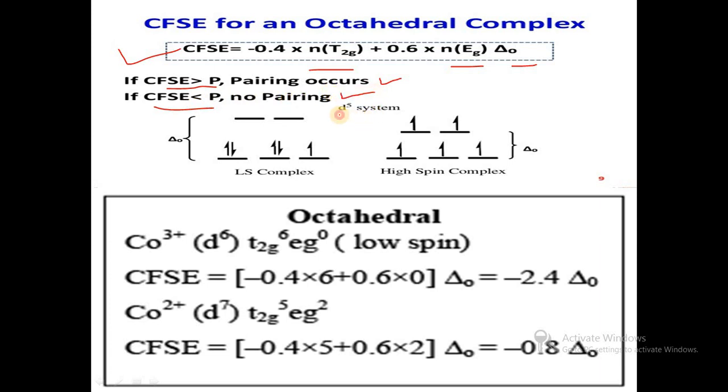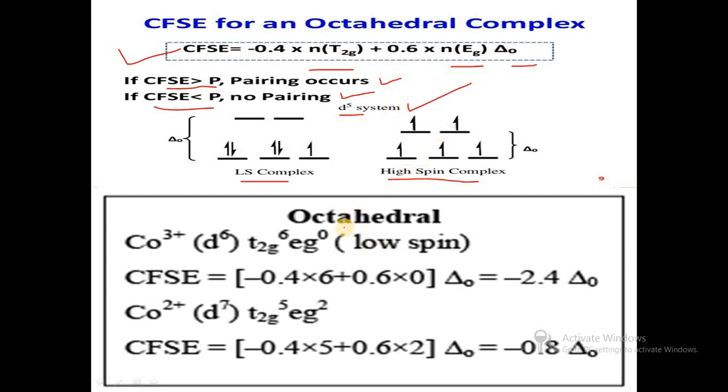For example, in a d5 system, suppose it is a low spin complex, then it does not obey Hund's rule. There is a large energy gap between t2g and eg, and all the electrons go into the t2g orbitals. In the case of a high spin complex, it obeys Hund's rule. There is a small energy gap between t2g and eg, so electrons go singly into t2g and then into eg. So this is the d5 system.